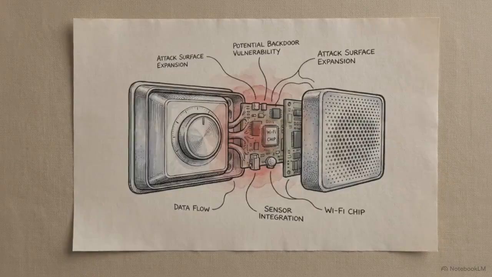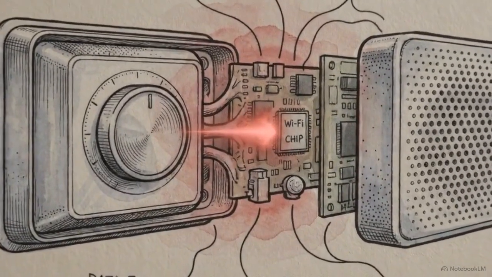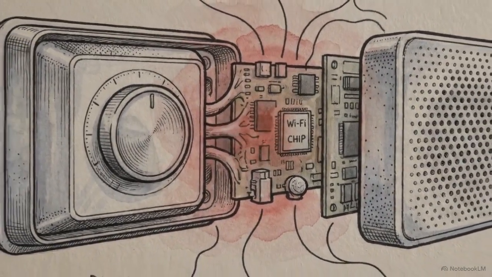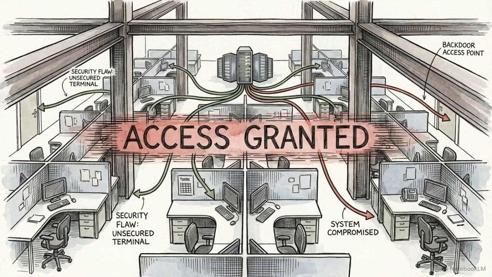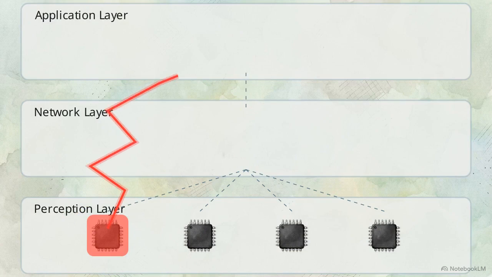The perception layer expands a network's attack surface. Every individual sensor or actuator is a potential backdoor into the system. Take common consumer-grade IP cameras. Their embedded microcontrollers often lack rigorous security protocols. An exploit in just one of these edge devices can allow a bad actor to bypass the network layer entirely, gaining direct access to corrupt centralized software and data.